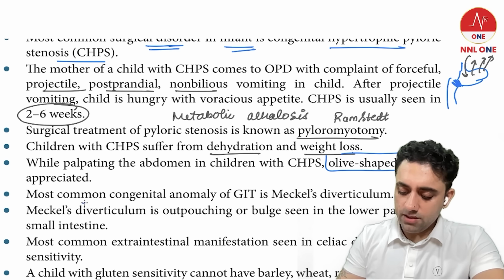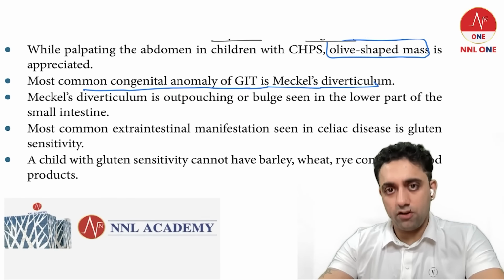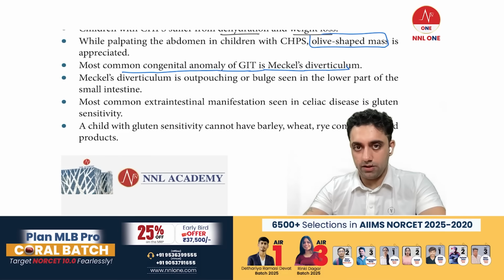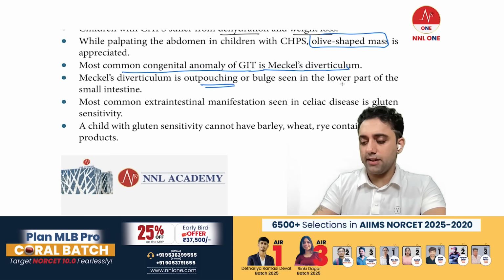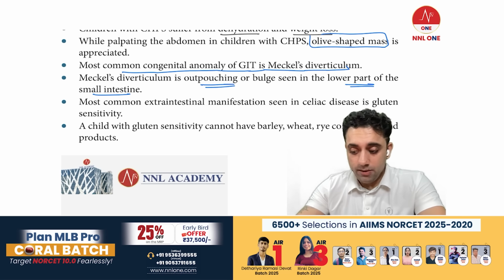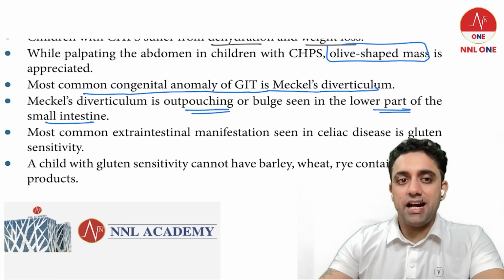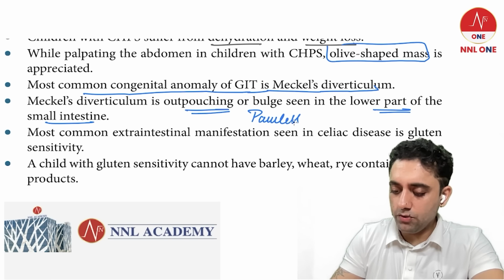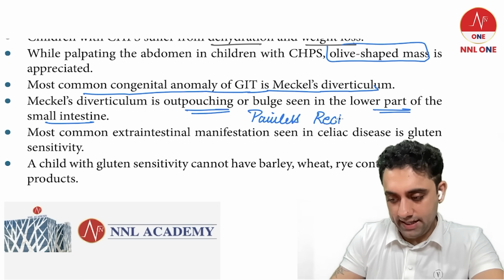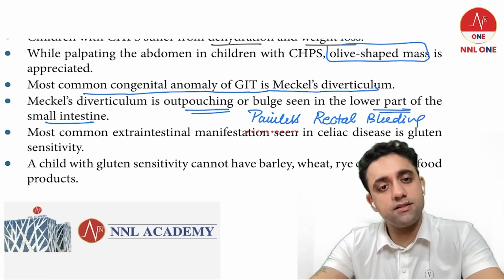Which is the most common congenital anomaly of the GIT? The most common congenital anomaly of the GIT is Meckel's diverticulum. We all know it is like a bulge, an outpouching in the lower part of the intestine, and very importantly, it is a remnant of the vitellointestinal duct. It's important. In Meckel's diverticulum, very importantly, painless rectal bleeding. In your MCQ, if the patient has painless rectal bleeding, definitely think of Meckel's diverticulum.